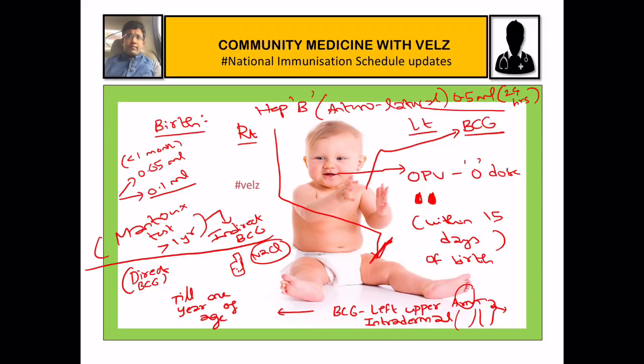If given after 24 hours, it has no benefit. That is why it is called the hepatitis B birth dose. It has to be given within 24 hours of birth. And hepatitis B has no diluent. So this is all about the birth dose.